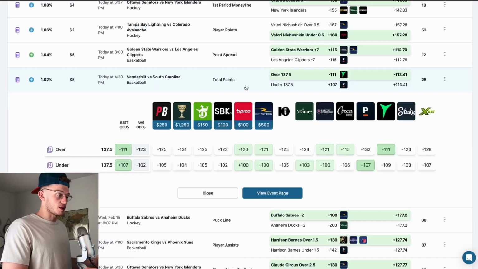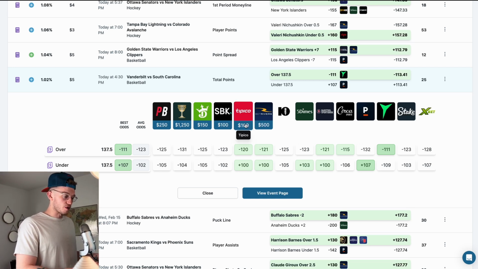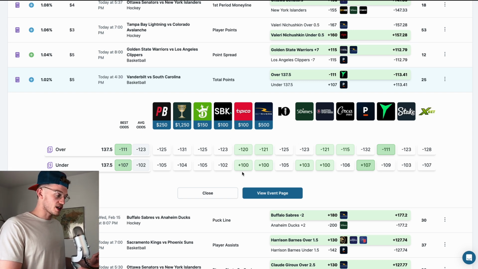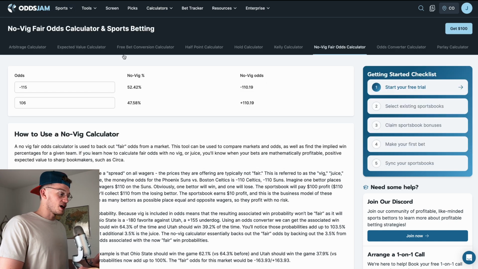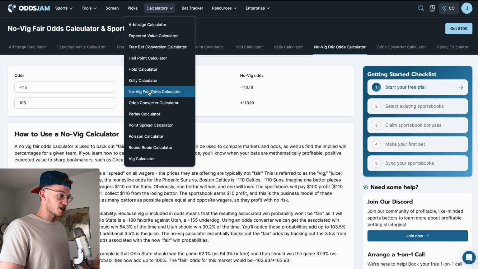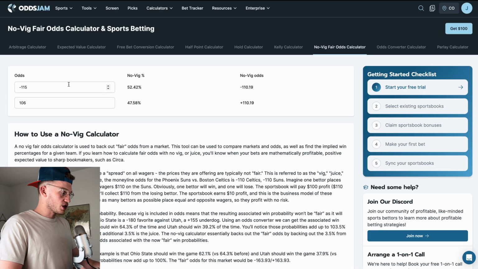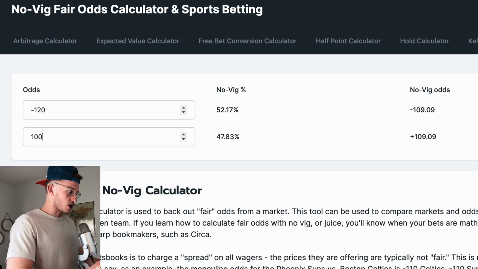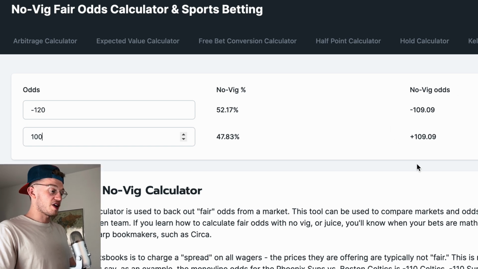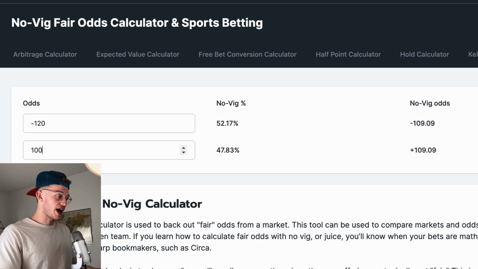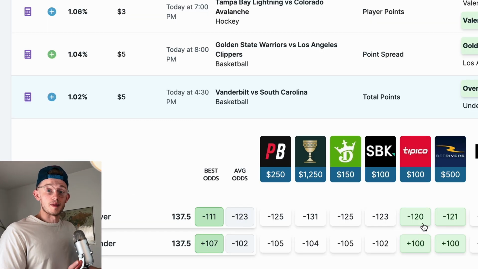So you can see here in this game, Vanderbilt, South Carolina, all of these books are giving different prices for their lines. So let's just take Tipico for example. Tipico is charging the over at minus 120 and the under at plus 100. Using OddsJam, which I've already got pulled up here in another tab, they have a calculator tool called No Vig Fair Odds Calculator where we're going to remove the vig. So Tipico has minus 120 on the over and they have plus 100 on the under. So you can see here, converting the no vig percentage into no vig fair odds, the fair odds should be more like minus 109, whereas Tipico is actually charging minus 120. This is how the sports books make their money.